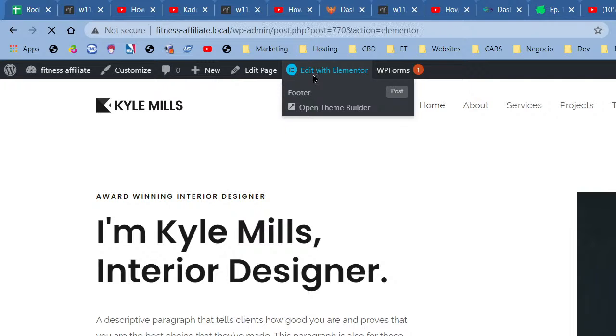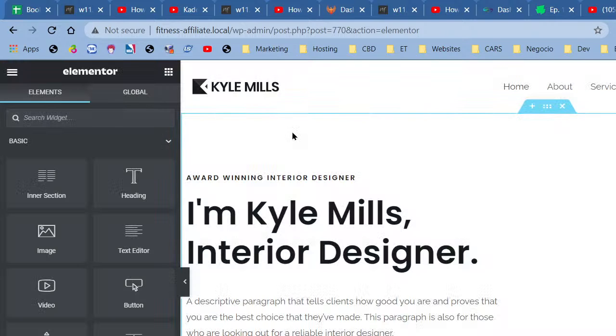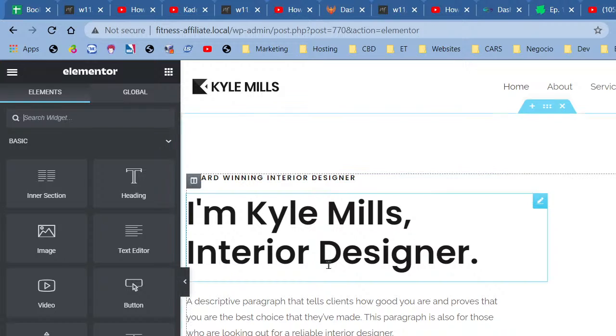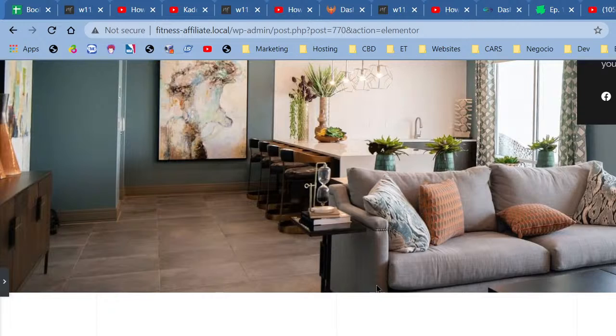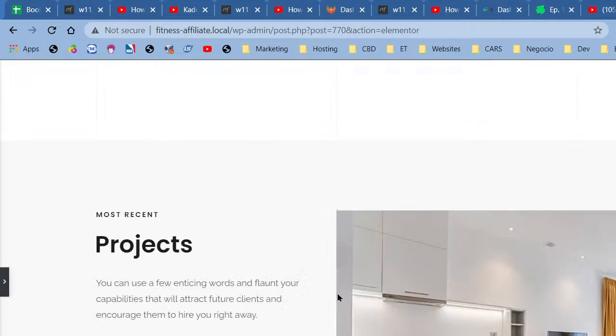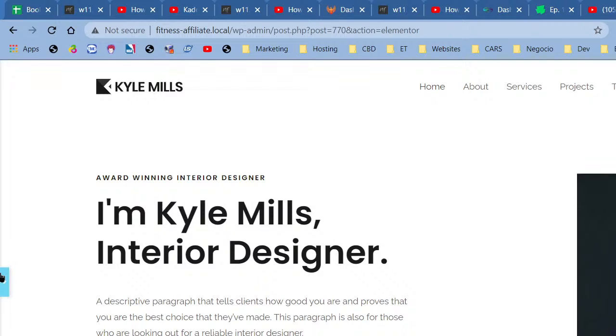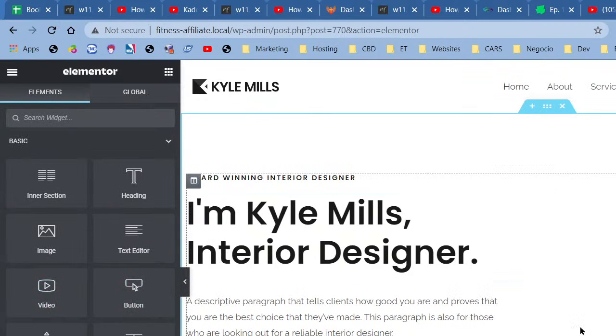All right, and it's going to open Elementor page builder. What a page builder does for you is it allows you to build a website page without needing to code, like literally no code at all required. If you have the ability to write code like HTML and CSS, there's a place for that even with page builders. But page builders make everything you see on this page possible without writing even a single line of code. And that's why it's so amazing. It's available for everyone, really. If it weren't for page builders, I probably wouldn't be spending so much time building websites, right?